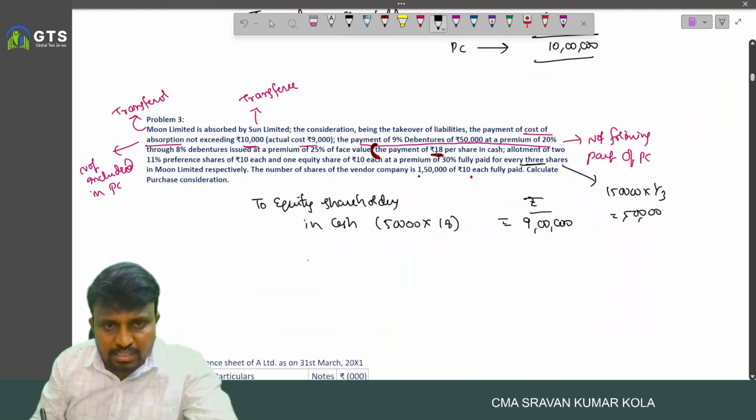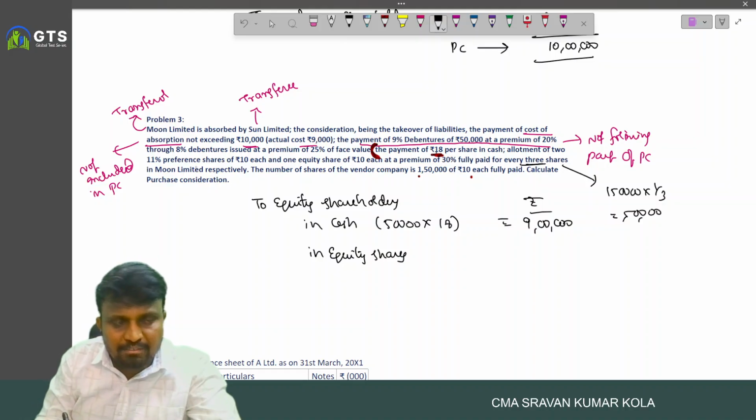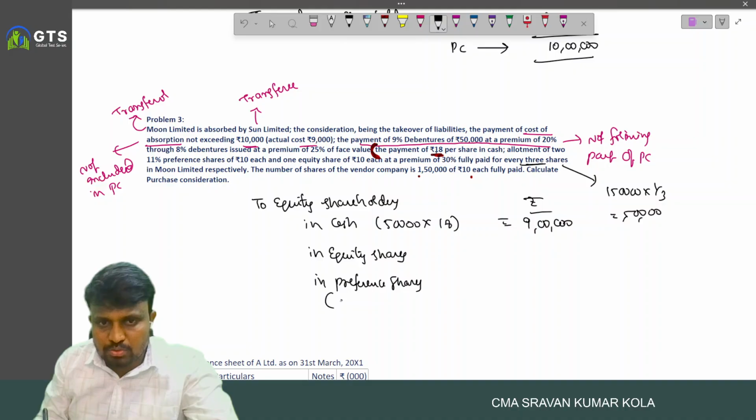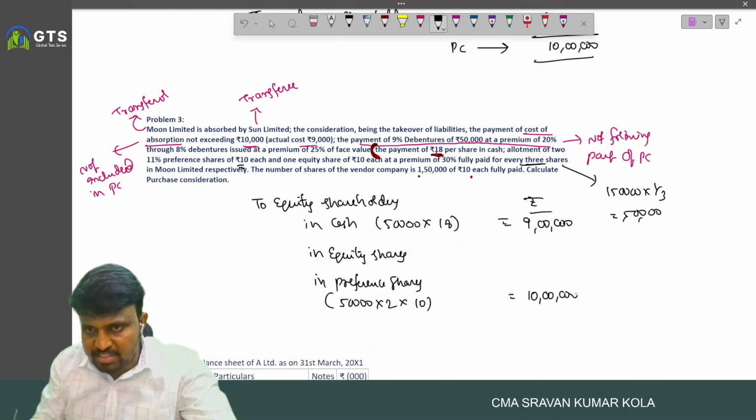And in terms of equity share. So allot two 11% preference shares and another one. So in terms of preference shares, 50,000 into 2. Two preference shares have been issued at 10 each. At 10 each. So nothing but what? 10 lakhs.